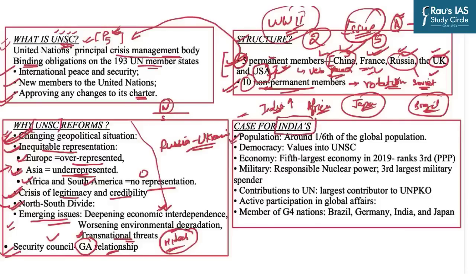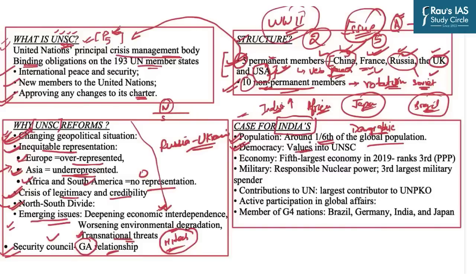First of all, India has around one-sixth of the global population. That means the demographic power is huge with India. Second, India is the largest democracy of the world, and that is why it is believed that India's entry into the UNSC will provide it with the required democratic values.